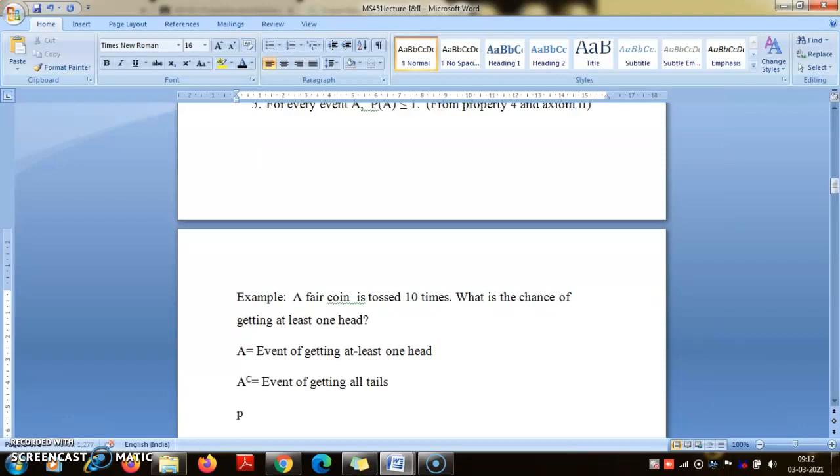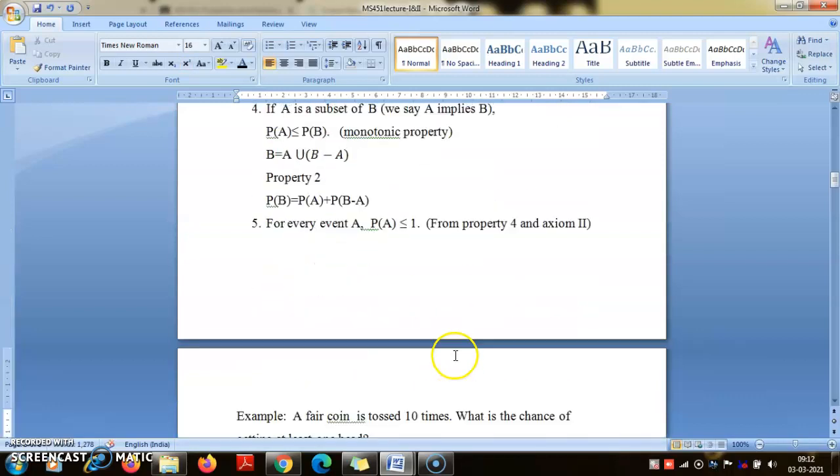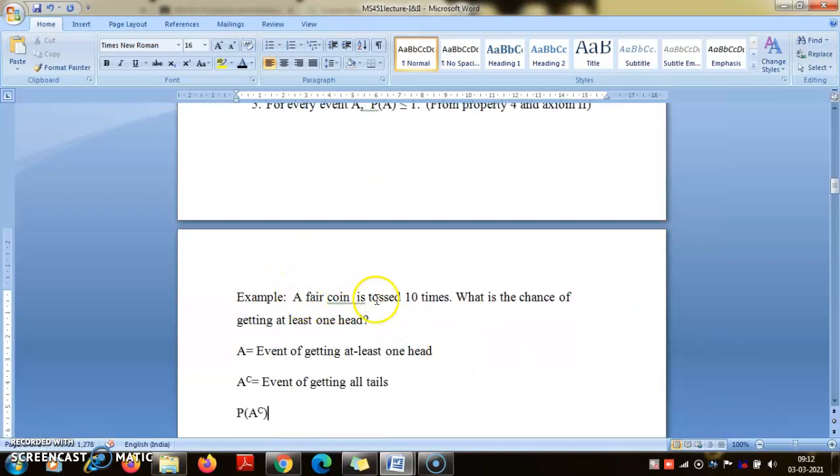What is the probability of A complement here? There is only one way this can occur, that is everything is a tail. In the numerator, why is this ratio coming here? Because of the equally likely assumption. We have assumed in the example that the coin is fair.